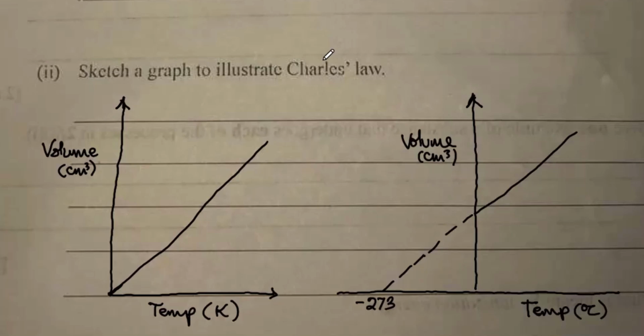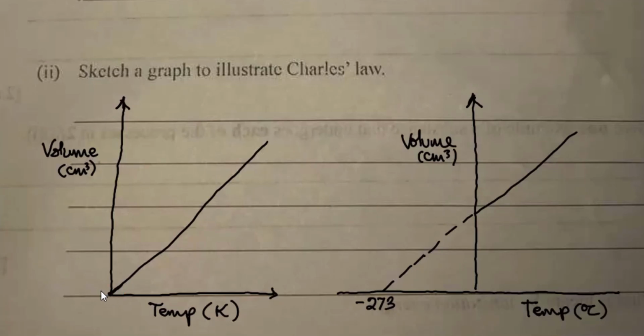All right, so now these two graphs here illustrate Charles's law. How? This first graph here is a graph of volume against temperature in Kelvin. Volume can be in cm cube, or it can be in dm cube, whatever appropriate unit that you want to use for volume, fine. But this temperature must be in Kelvin because this is absolute temperature. And the law says that volume is directly proportional to absolute temperature, which means that it starts from zero.